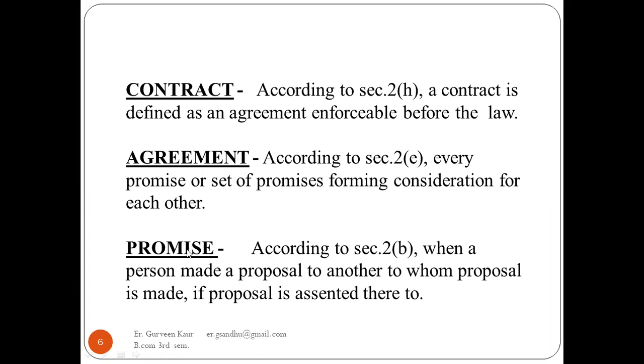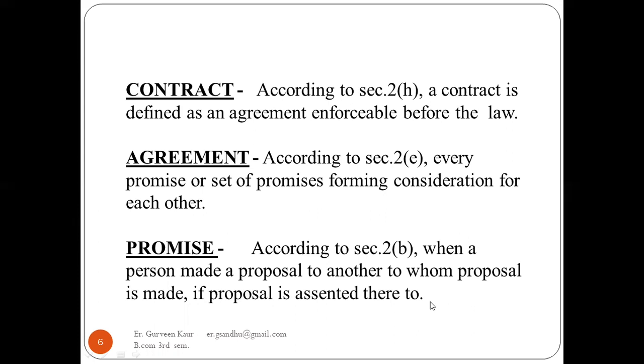Next, promise. According to Section 2(b), when a person makes a proposal to another, and the person to whom the proposal is made assents thereto, that is a promise. When one makes a proposal to another and the other accepts that proposal, it becomes a promise.